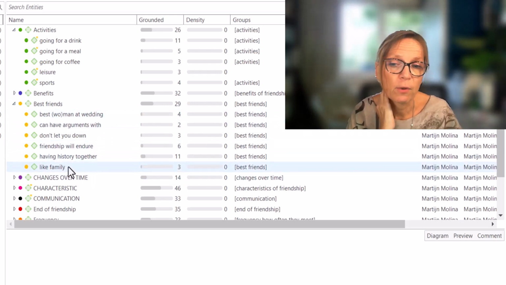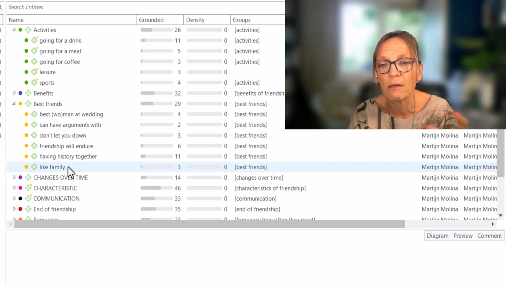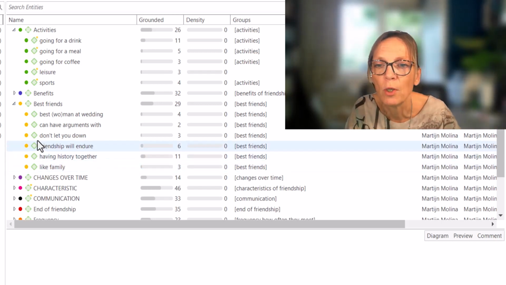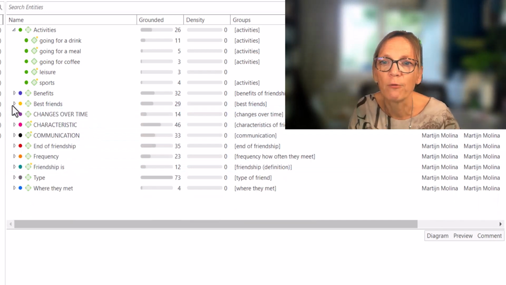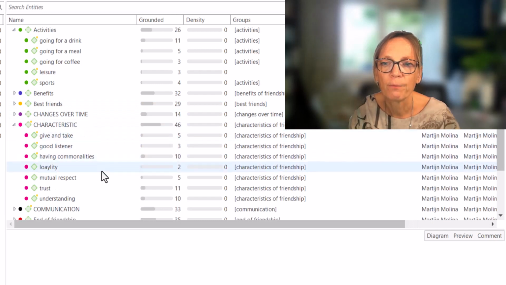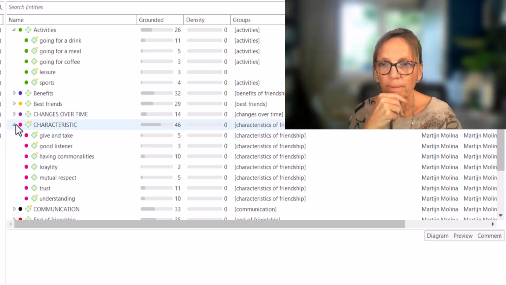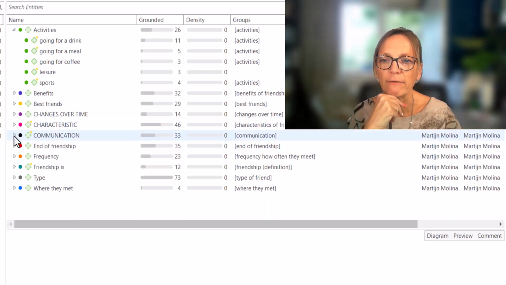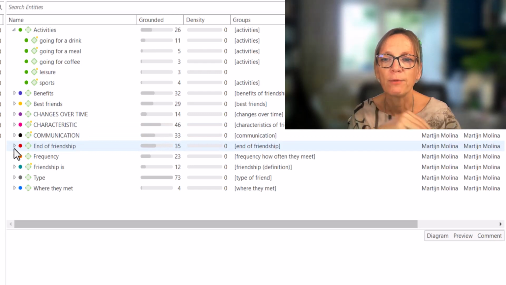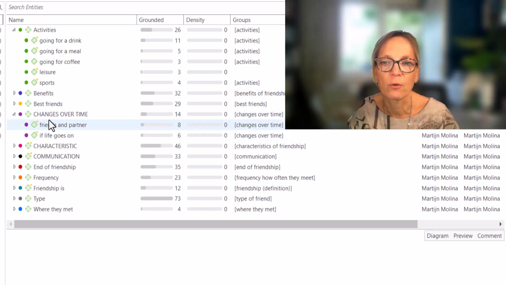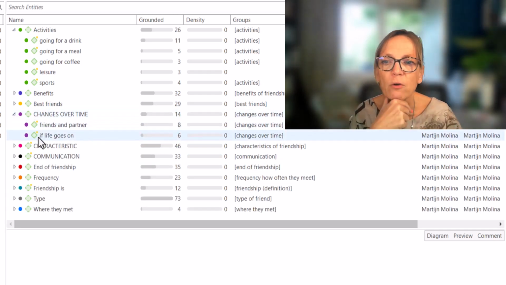But like family, yeah, we don't see the relationship that was, you know, friends can be like family, but not in relation to that. This is a characteristic of the best friend. And yeah, then we have the characteristics that were mentioned. You can listen, mutual respect, trust, and we had those issues. And we also had the end of friendship, that changes over time. Yeah, I think those and changes over time, that was also mentioned if life goes by.